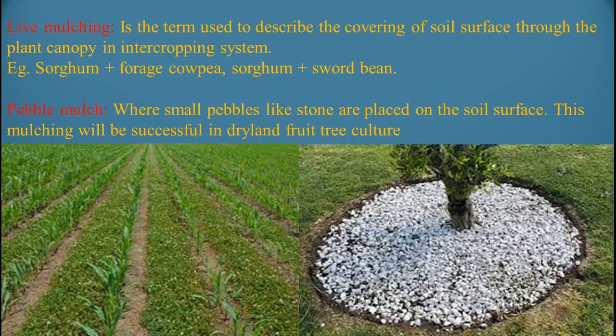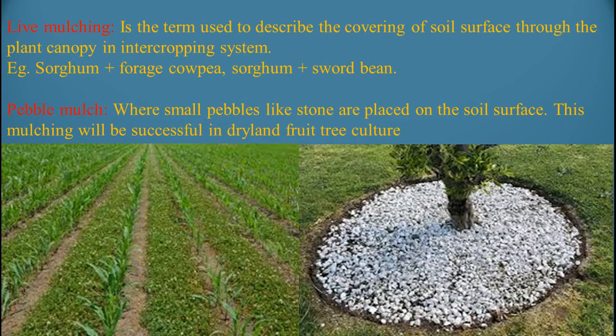Live mulching is the term used to describe the covering of the soil surface through the plant canopy in an intercropping system. Examples: sorghum plus forage cowpea, sorghum plus field bean. In the image at the left bottom, this is the sorghum crop, and beside the sorghum, forage cowpea is grown. This is live mulching. Because of the forage cowpea, the evaporation losses from the soil are reduced because it covers the soil.